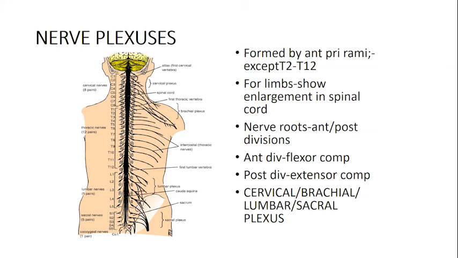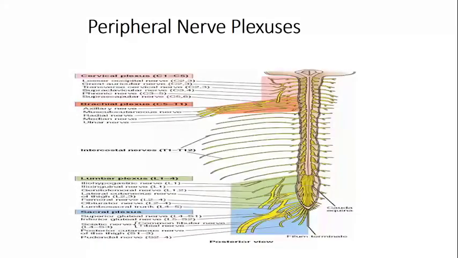Nerve roots, anterior and posterior divisions. The anterior is going to be supplying the flexor compartment of the body, and the posterior is going to supply the extensor. And these form the cervical, brachial, lumbar, sacral plexuses in the body. These show you all the plexuses which are there. Okay, the lumbar plexuses, sacral plexuses coming from the nerves.